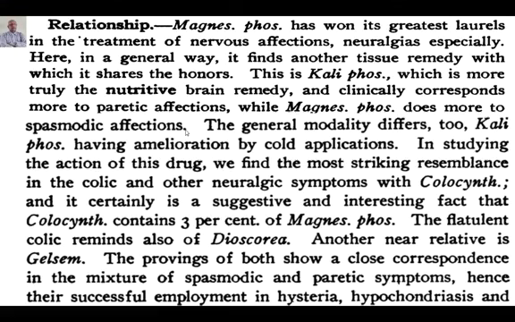The flatulent colic reminds also of Dioscorea. Yes, this is another spasmodic remedy, Dioscorea. So three remedies have this spasmodic dysmenorrhea, spasmodic pain in the abdomen: colocynth, Mag phos, Dioscorea. But every remedy has its own characteristic at the level of modalities. Modalities differ in all these three remedies, and we can differentiate them.